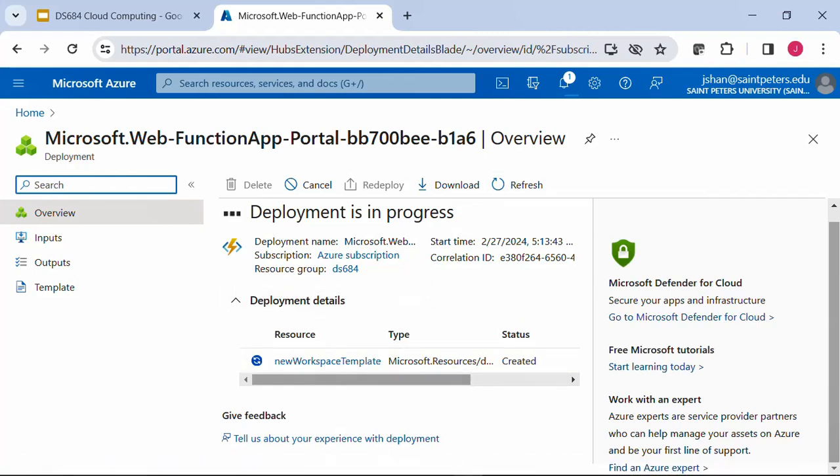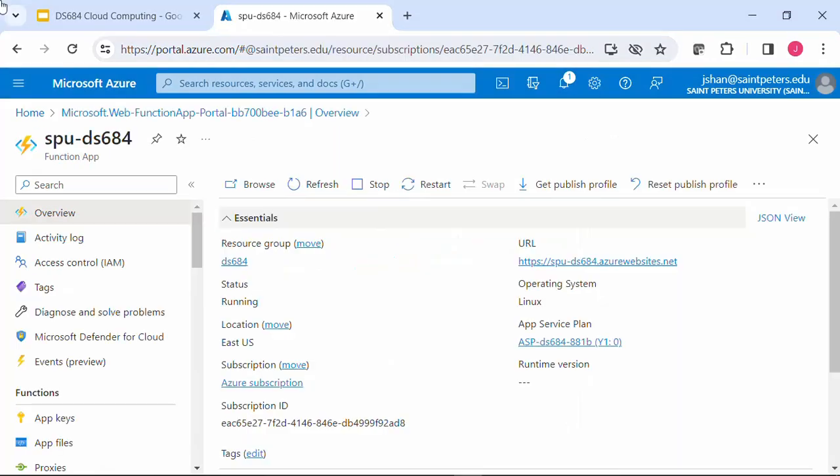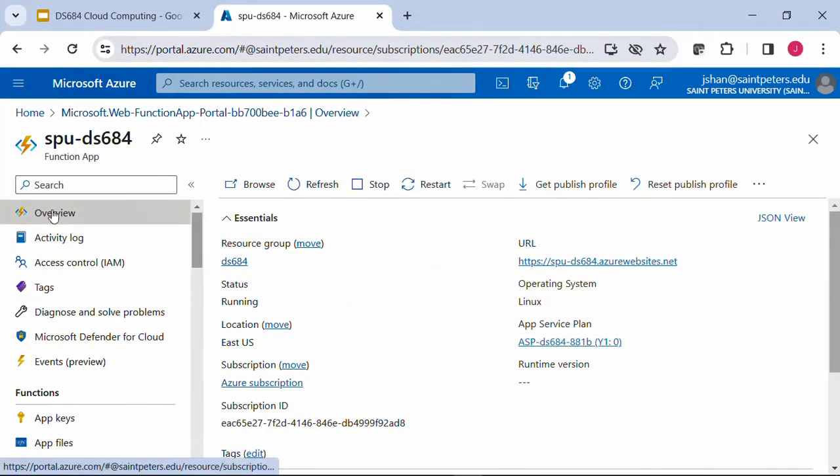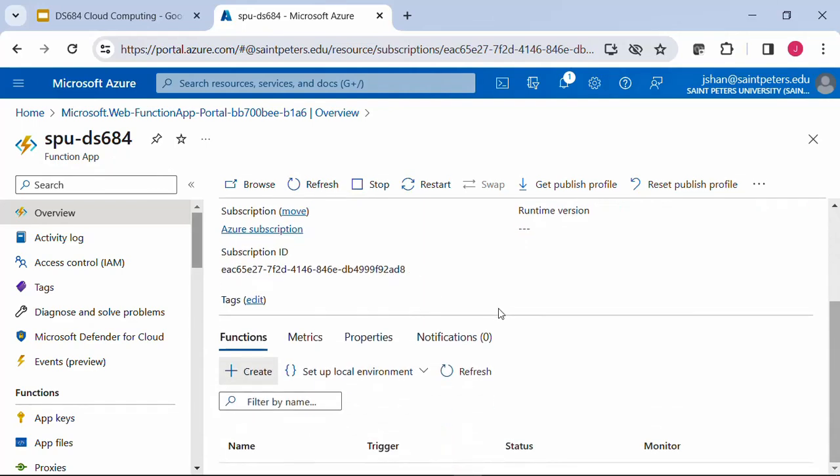The deployment is completed. Now the function app has been created, and if you go to the overview tab, you see all this information describing attributes of this function app. If you scroll down in this overview tab, you will see functions. Functions is the exact component that responds to each event.